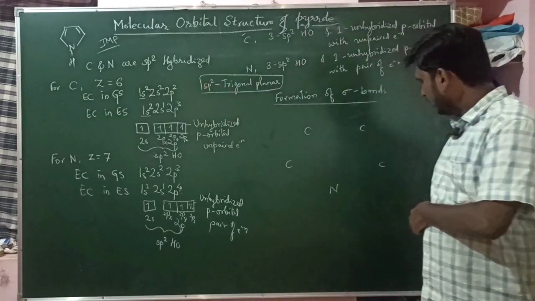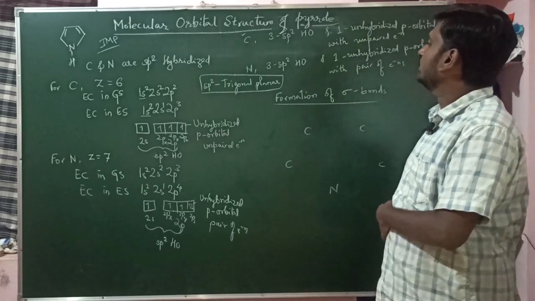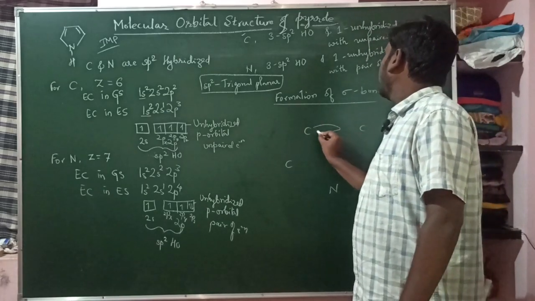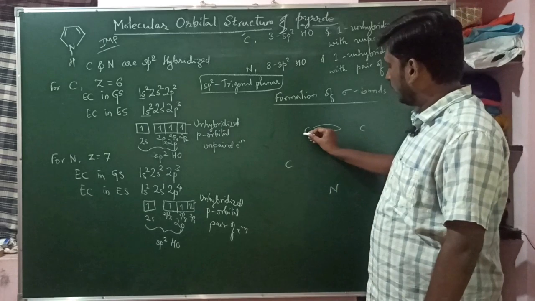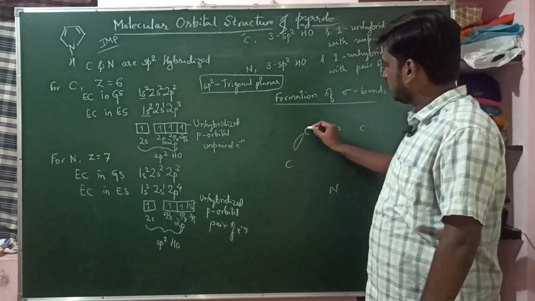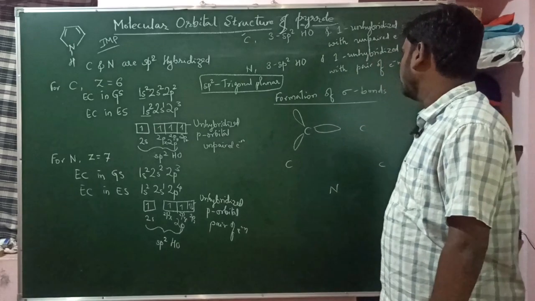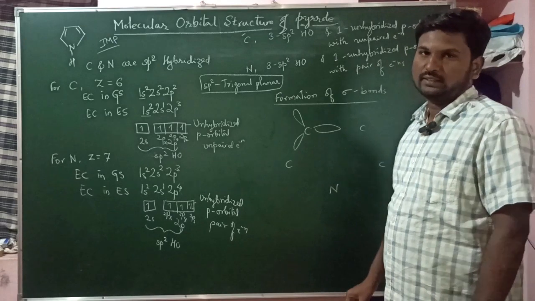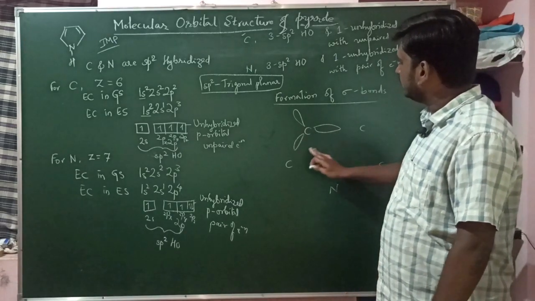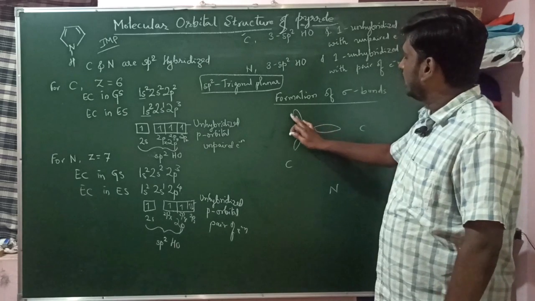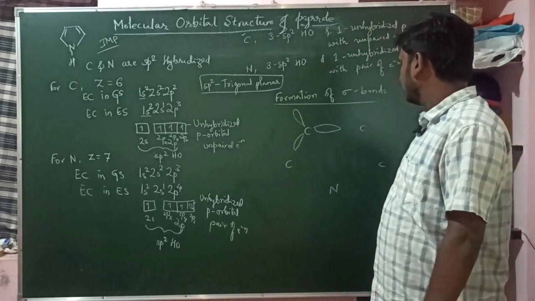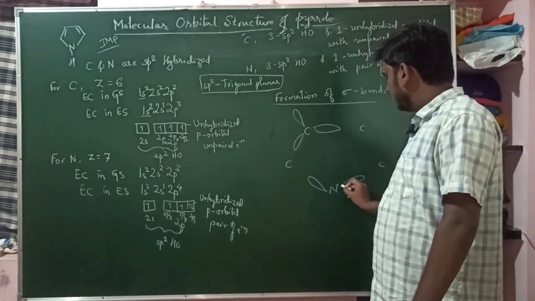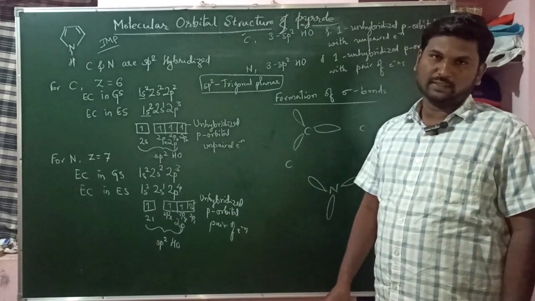Each carbon and the nitrogen have undergone sp2 hybridization, hence they have occupied the trigonal planar geometry. For example, I am not writing the small lobe, I am writing only the larger lobe. All carbons and the nitrogen will have the same geometry in this case. So these 3 are the sp2 hybridized orbitals of carbon. For the nitrogen also we have the same thing. You can see these all have sp2 hybridization.